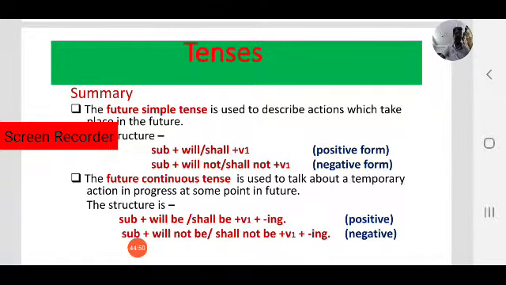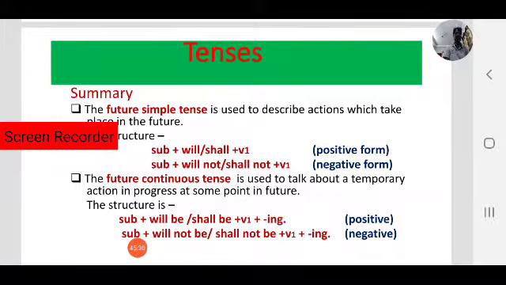Next, the second one is future continuous tense. Future continuous tense is used to talk about a temporary action that is in progress at some point of time in the future. The action will be in progress at some point of time in the future. It will not be completed, it will be happening at some point of time in the future, then we use future continuous tense.